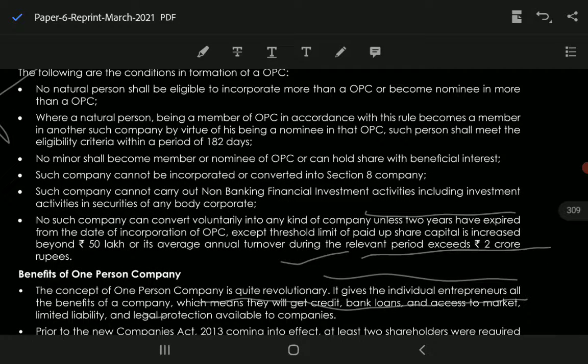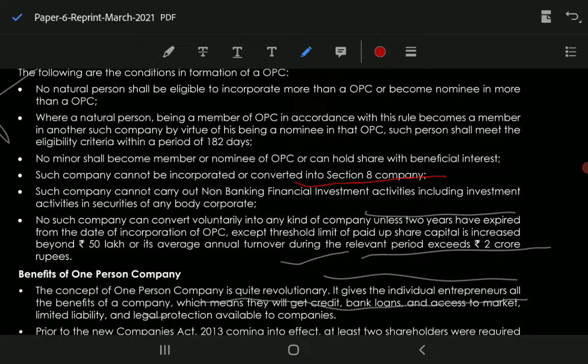ये हमने पढ़ लिया. Where the natural person being a member of OPC in accordance with this rule becomes a member in another such company by virtue of being a nominee in that OPC, such person shall meet the eligible criteria, उसे 182 डेज वाला क्राइटेरिया फुलफिल करना है. No minor shall become the member or nominee of OPC, कोई भी माइनर मेंबर नहीं बन सकता, नॉमिनी नहीं बन सकता, और कोई भी शेयर विद बेनिफिशियल इंटरेस्ट होल्ड नहीं कर सकता. Next is that the company cannot be incorporated or converted into section 8 company. It cannot be converted or incorporated into section 8 company.